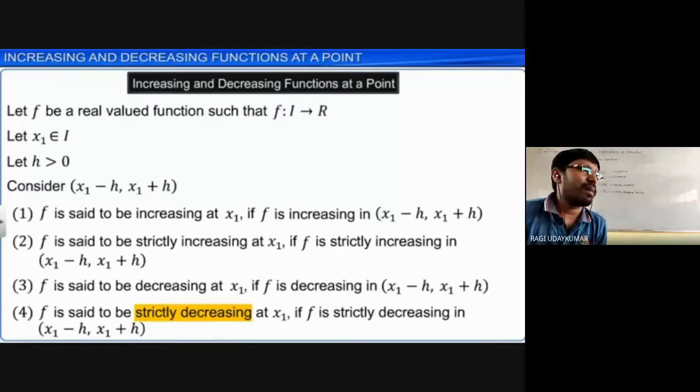Suppose I ask about the function sin x on 0 to pi by 2. In between, suppose pi by 3 is there. Pi by 3 is nothing but 60 degrees. Whether sin x at 60 degrees is increasing or decreasing, if I ask, then you take a little smaller and a little bigger value in that interval. If it is increasing, it is increasing. If it is decreasing, it is decreasing. So that is very simple.